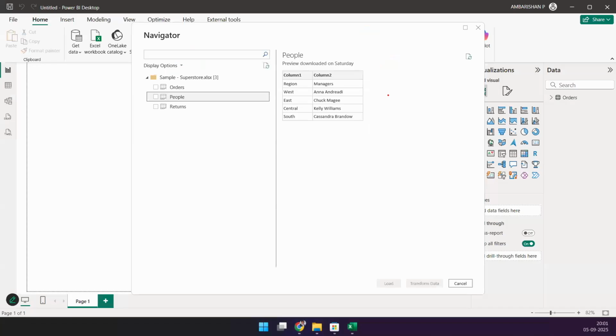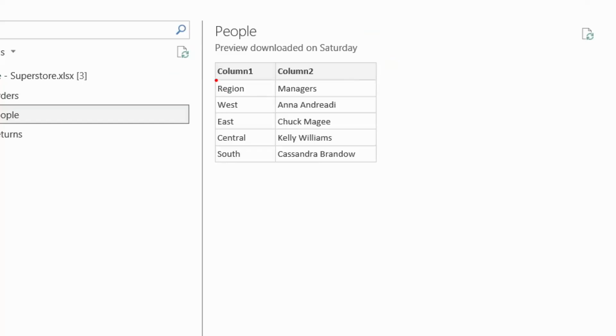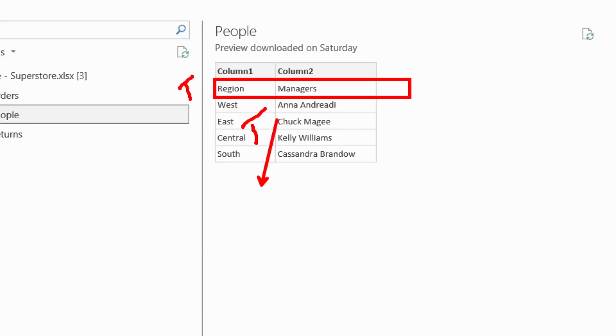So what can I not do? I cannot go and load the data into Power BI like this. Yes, it's sorted by its data type? No, it's not sorted by its data type. I wouldn't say sort. I would say it is looking at the data type. It is looking at the first row and it is looking at the rest of the details. So is this text? If this is also text and everything is text everywhere, it is confused. It says, okay, I'm not really sure whether I can take this value to the header or not.